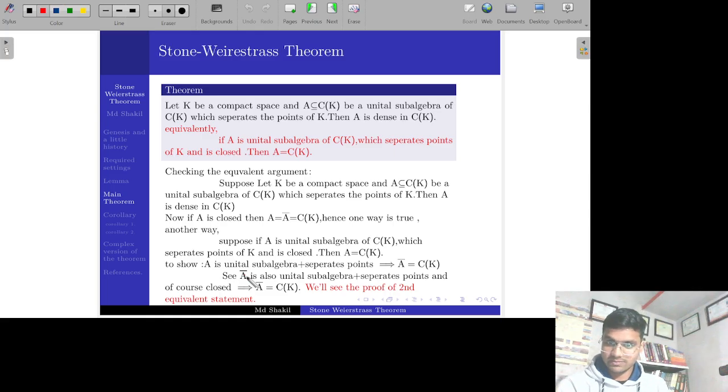It is a unital subalgebra of C(K) separating points of K, and it is closed. Since A closure is closed, by the second argument A closure is equal to C(K), and when A closure is equal to C(K), it means A is dense in C(K), and hence the second argument also implies the first argument. It means both of these arguments are equivalent.